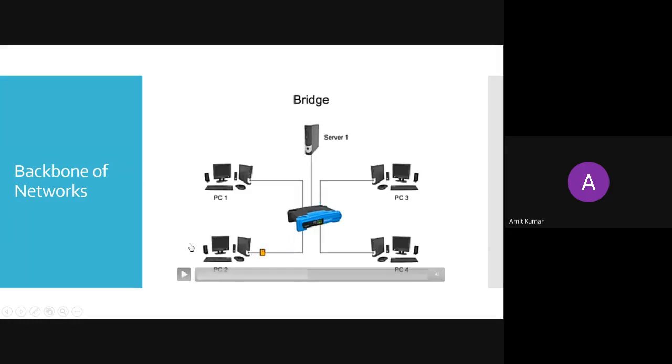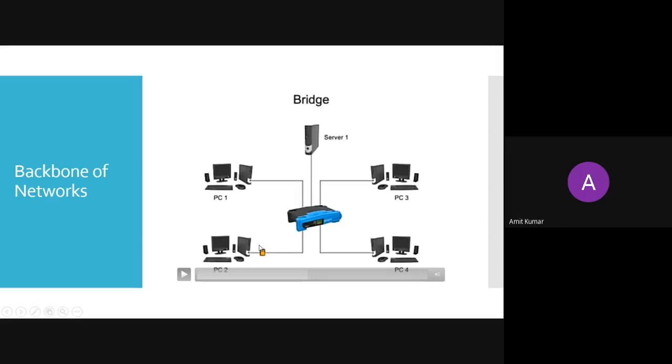In the previous session, you have seen that the message is broadcasted to each device. But here the message will be dedicated to one device. So if you want to communicate between PC3 and PC2, you can communicate. But in the previous case, if you want to communicate between PC1 and PC2, it will send the message to all the devices. Only PC2 will receive that message and accept it. Other devices will not accept the message. That kind of communication takes place in a hub.